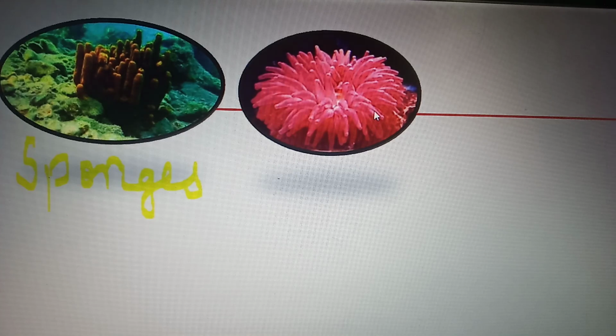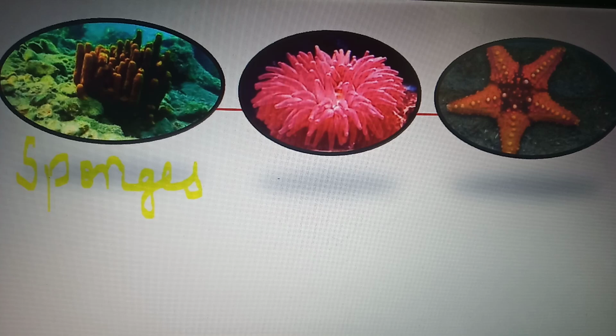It is also found in the sea. If you watch Discovery Channel, you are all familiar with sea anemones and sponges. The next one is echinoderms, means starfish. Starfish also comes under echinoderms. Echinoderms are a phylum that we shall be learning in the next chapter, chapter 4th, the animal kingdom.